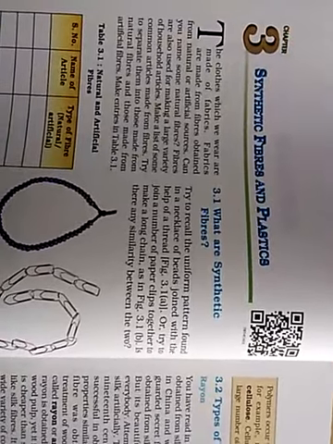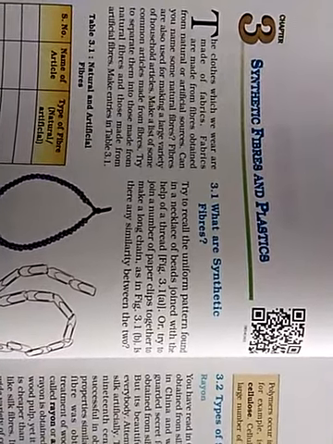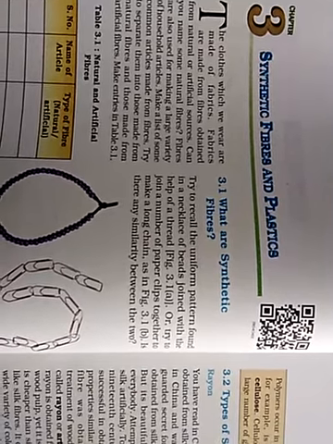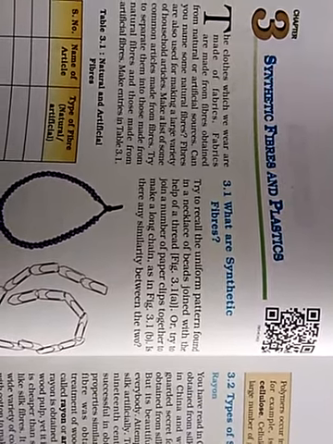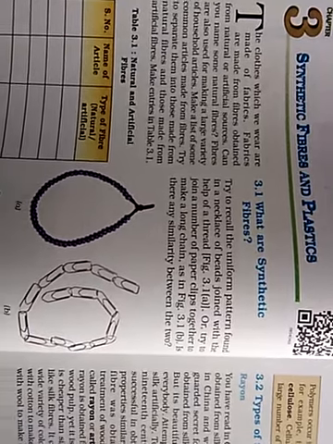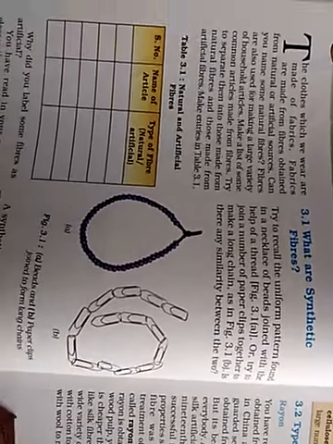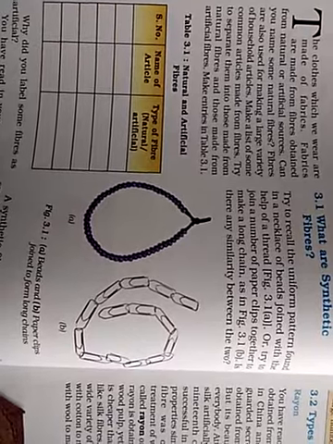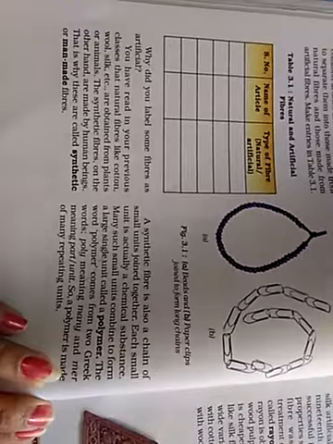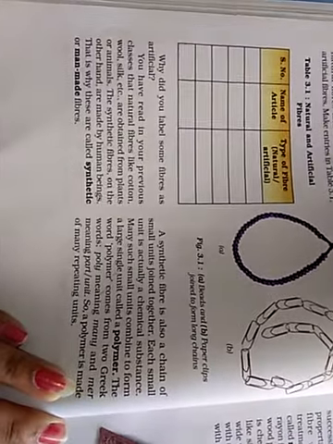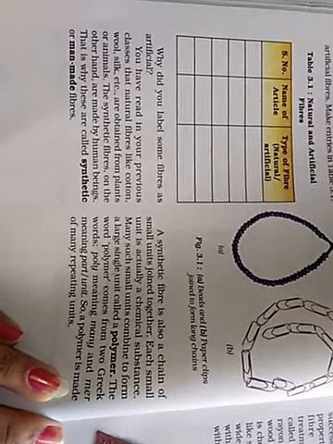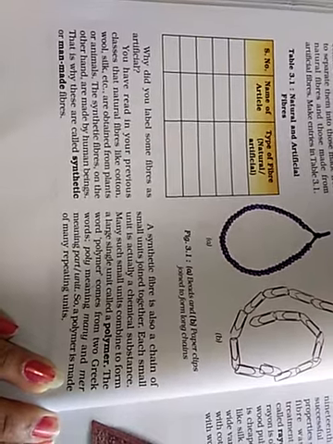Now what are synthetic fibers? Try to recall the uniform pattern in a necklace of beads joined with the help of thread, or try to join a number of paper clips together to make a long chain, as in figure 3.1b. Is there any similarity between the two? Yes, because beads and paper clips join to form long chains. A synthetic fiber is also a chain of small units joined together. Many such small units combine to form a large single unit called a polymer.